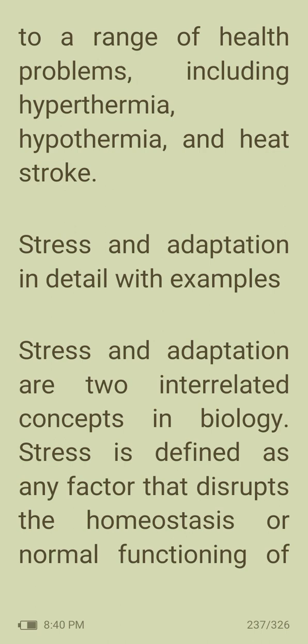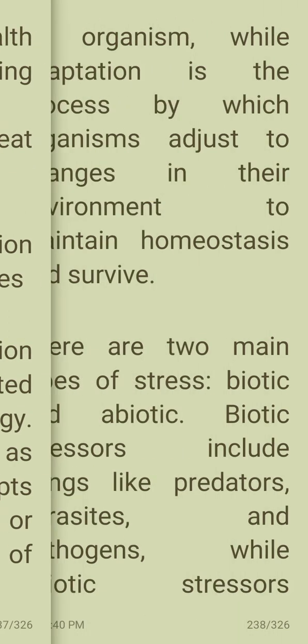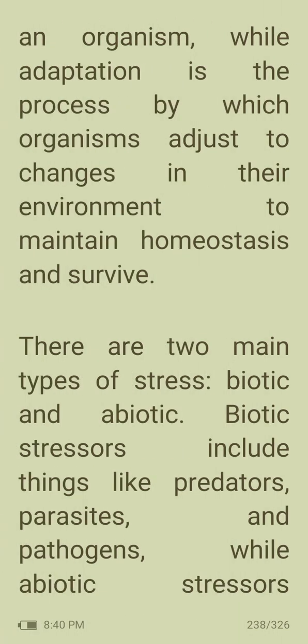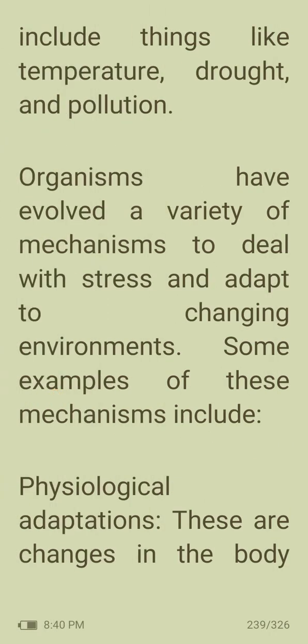Stress and adaptation. Stress and adaptation are two interrelated concepts in biology. Stress is defined as any factor that disrupts the homeostasis or normal functioning of an organism, while adaptation is the process by which organisms adjust to changes in their environment to maintain homeostasis and survive. There are two main types of stress, biotic and abiotic. Biotic stresses include things like predators, parasites, and pathogens, and abiotic stresses include things like temperature, drought, and pollution.